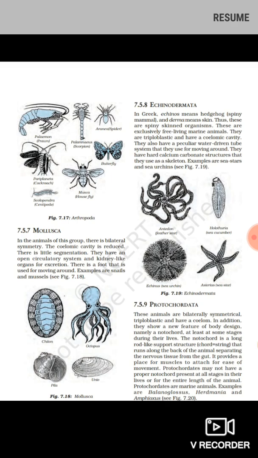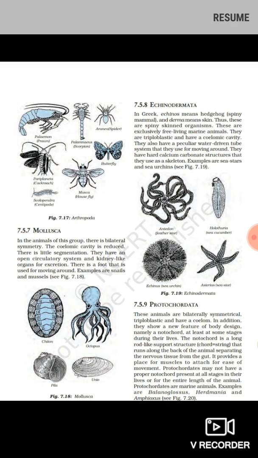Hedgehog is an organism which is a mammal, having spines all over the body. So this word Echinodermata is taken from echinos, meaning hedgehog-like organism, and derma means skin.